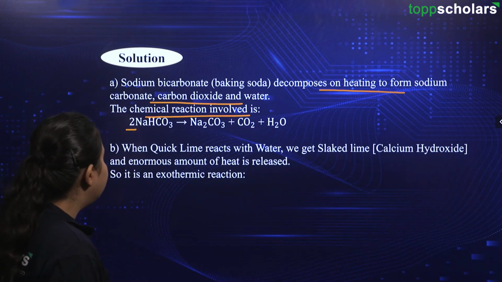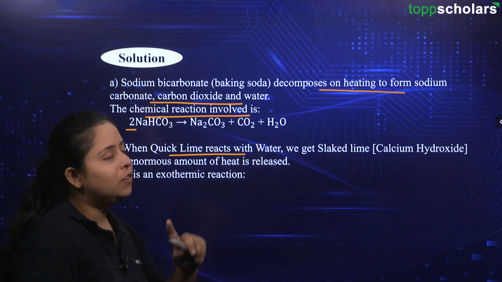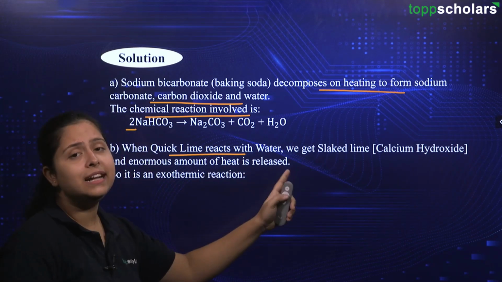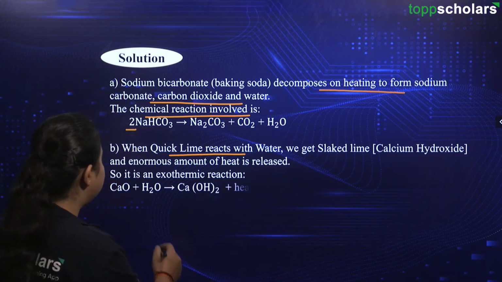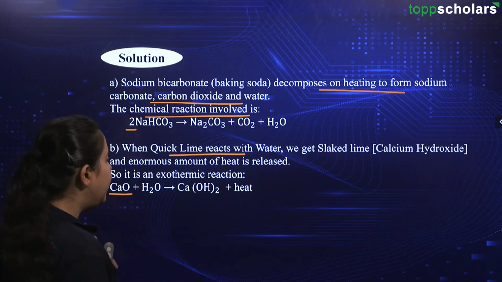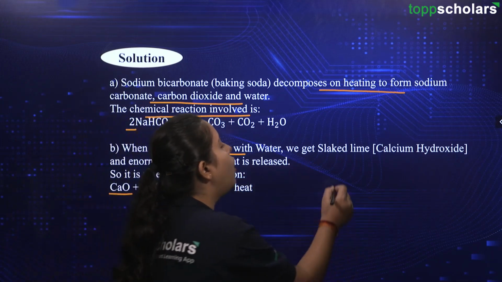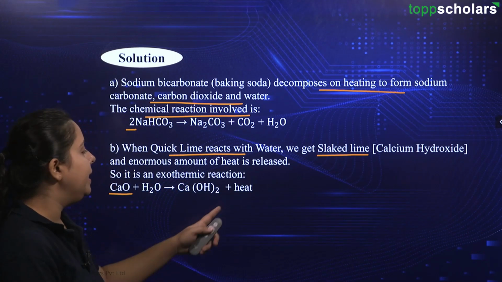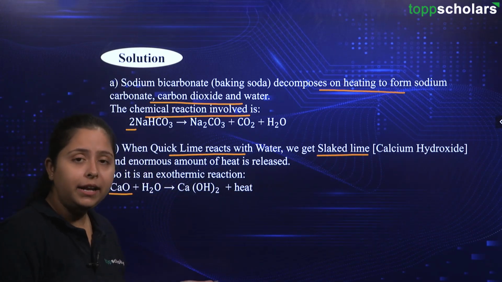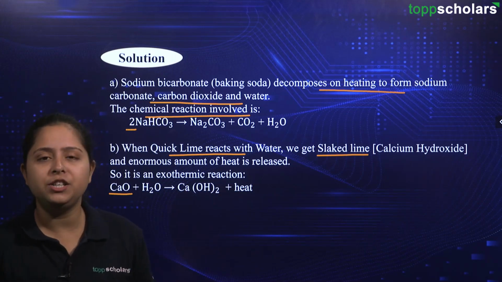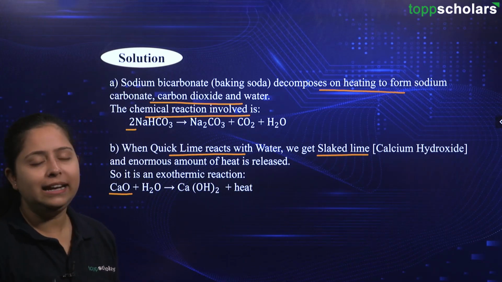Going ahead for the second part, quicklime is reacting with water. This will lead to the formation of slaked lime. This slaked lime is nothing but calcium hydroxide and quicklime is calcium oxide, as you will see over here, CaO. CaO is reacting with water to form calcium hydroxide, which has the common name of slaked lime. Understood? And along with this, heat is also liberated, which we have already asked you. We are repeating it because it might find its way to your examination. So, you need to be thorough with the concepts that are present in this session at least.